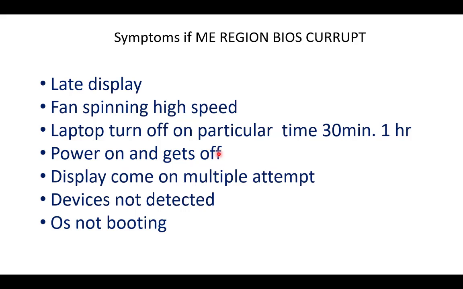Again when we press the power switch, the current jumps to 70-80 milliampere and then turns off. The same thing happens every time. That means the laptop is not fully turning on. It is supposed to generate the CPU core and everything, but it is not. So that is one of the symptoms if the CSME region BIOS is corrupt.